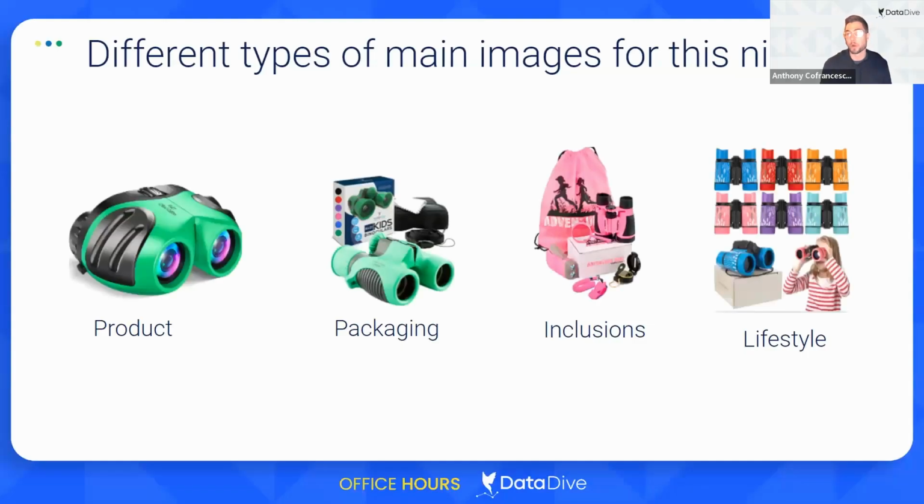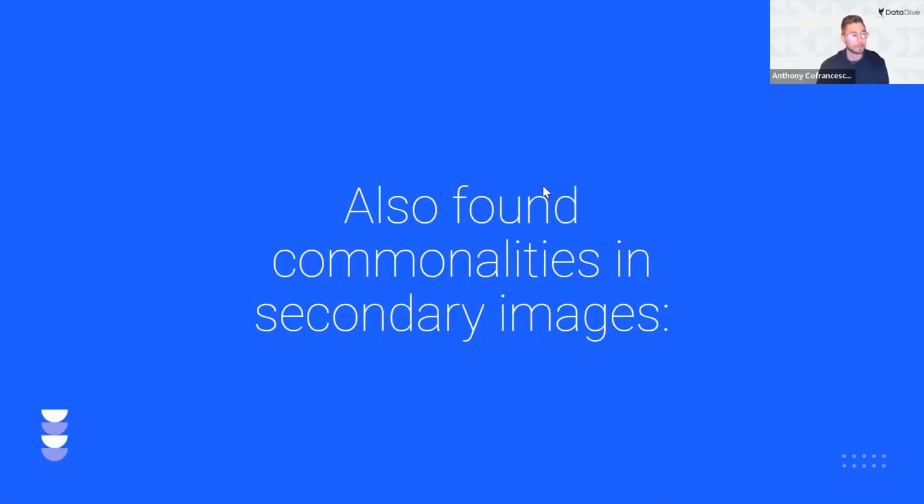So just like before, I found some commonalities in the main image. As always, we're going to see product on a white background. We saw the product with packaging. We saw some products that showed inclusions of what's included. And then we also saw some lifestyle images. So I'm just going to go to my creative team and say, make me these 4 options, and I'm going to test and see which one is going to do the best.